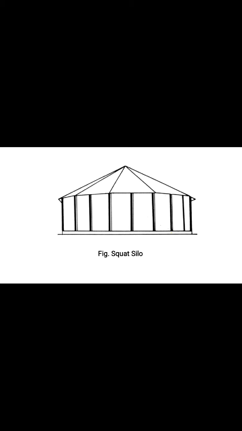volume. The structural efficiency is achieved by walls carrying their loads principally in tension and by the conical roof carrying its loads in tension, compression and shear. Squat silos as large as 48 meters diameter, 10.5 meters height walls and 25 meters height roof apex are being built. So this is the figure of a squat silo, which comes under shallow bins.